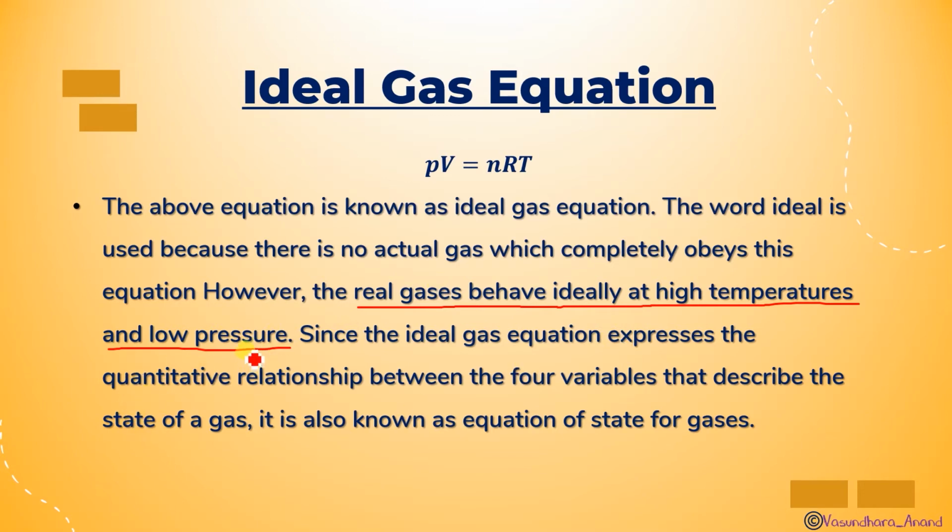Did you get that? Since the ideal gas equation expresses the quantitative relationship between four variables, P, V, n, and T, that describe the state of a gas, it is also known as the equation of state for gases, because it explains all four variables: pressure, volume, number of moles, and temperature.